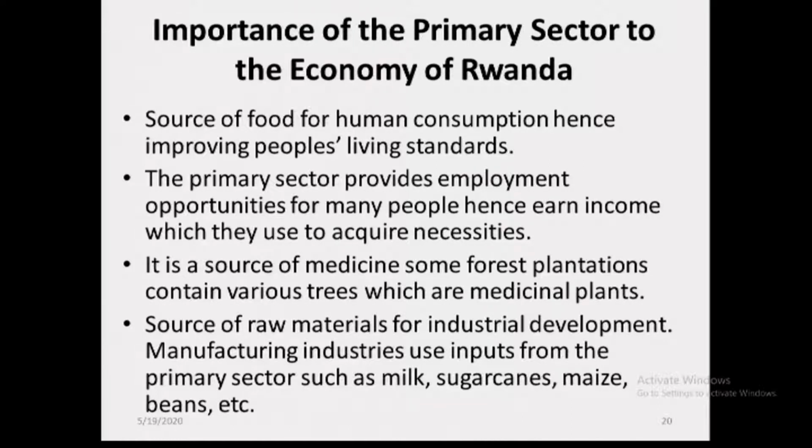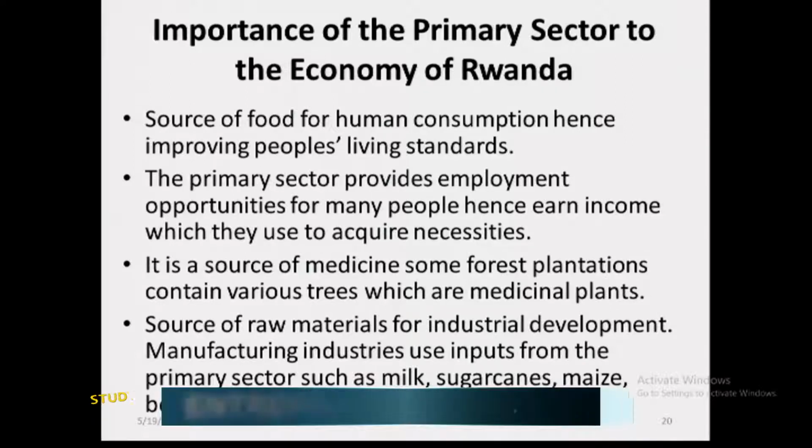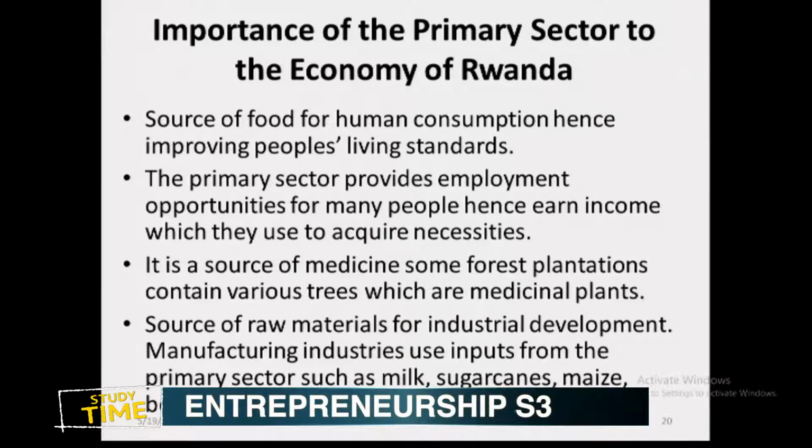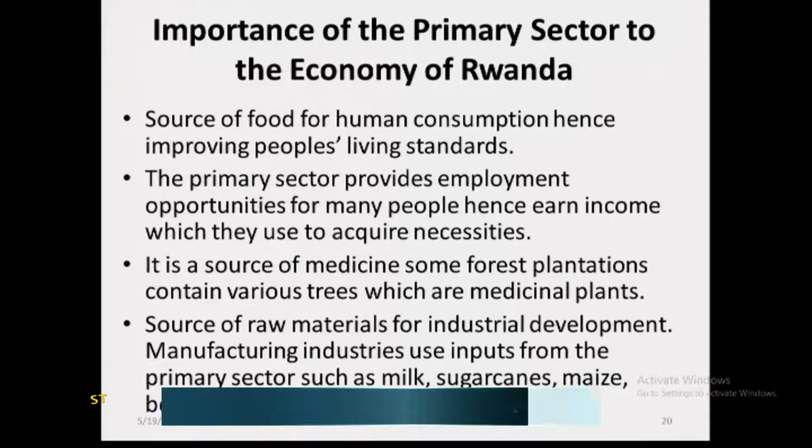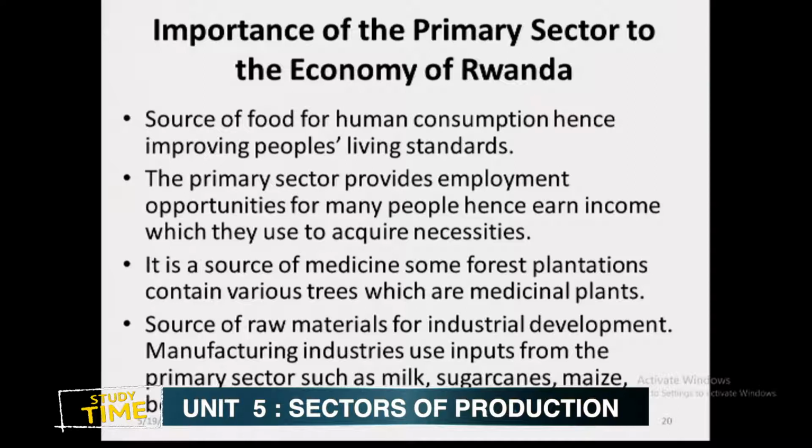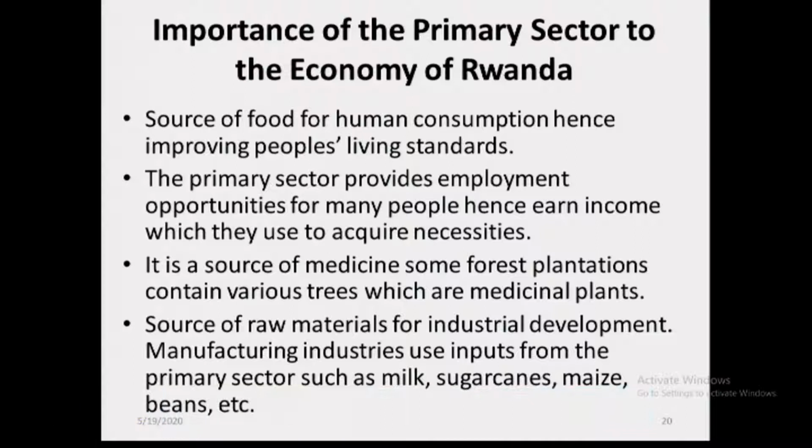And we said that it is a source of medicine, like some forest plantations contain various trees which are medicinal plants. Under primary production, we also have forestry plantation. We talked about that. It is a source of raw materials that are used in the secondary sector production or manufacturing sector. Because you must know that in the primary sector, we extract raw materials. These raw materials, we take them to the secondary sector or manufacturing sector, and we get finished products. I think you can remember that under the primary sector of production.